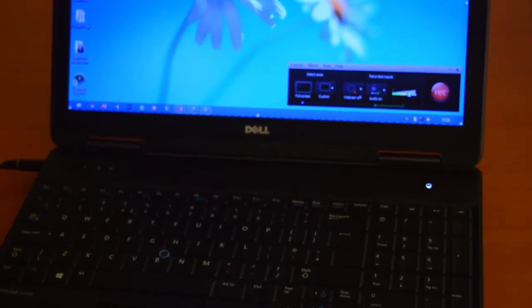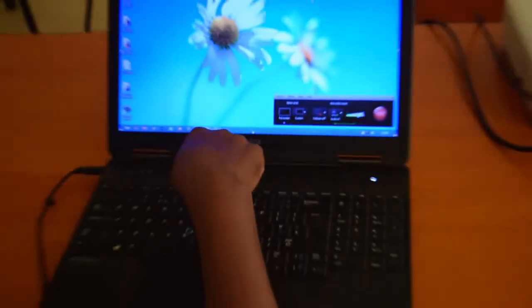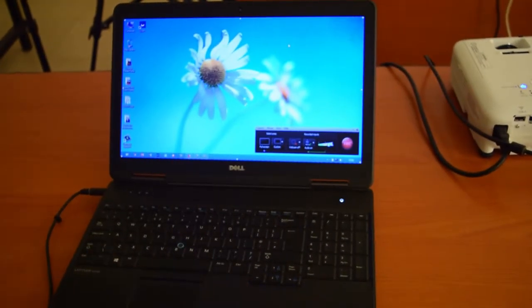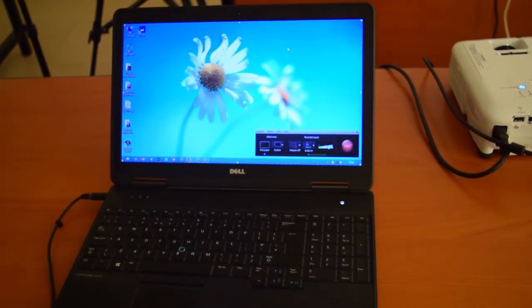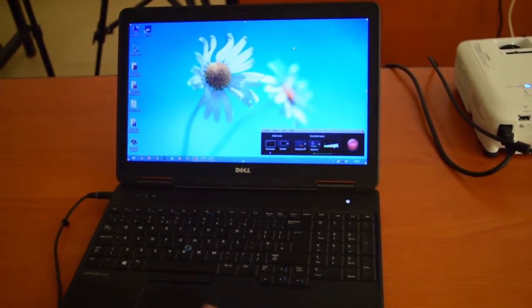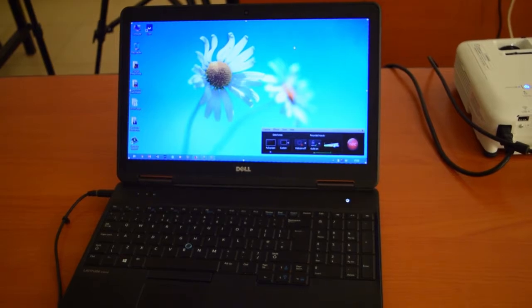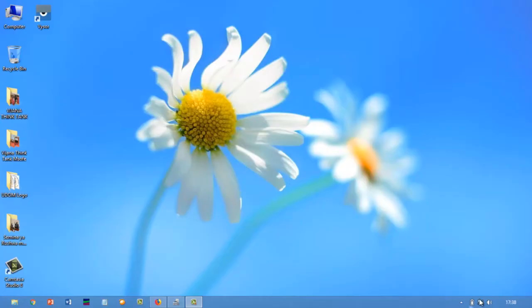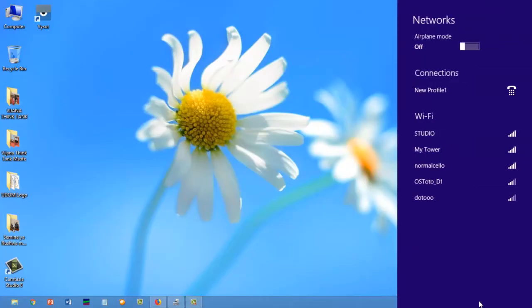But some other models have buttons where you need to switch on the wireless button so that it can work, to be on and available. So once your laptop is on and the wireless adapter is on, you can click on this particular icon here, which is showing your wireless network, and you can see all the wireless networks that are available right now.